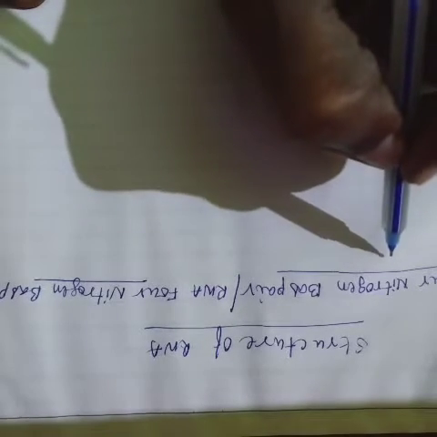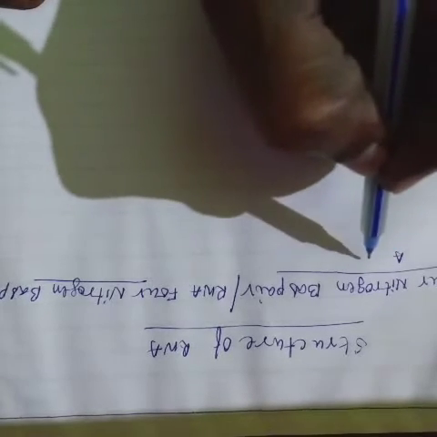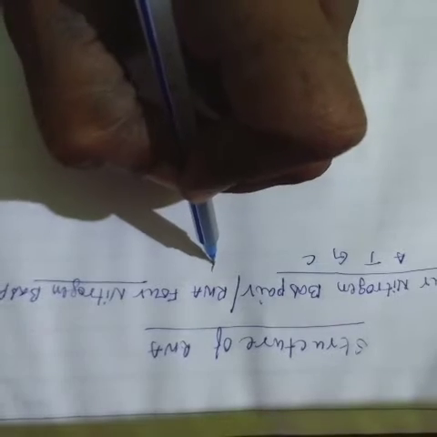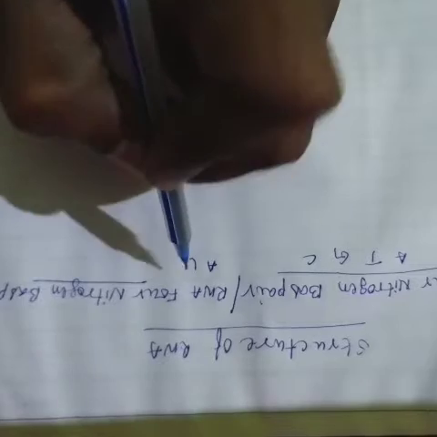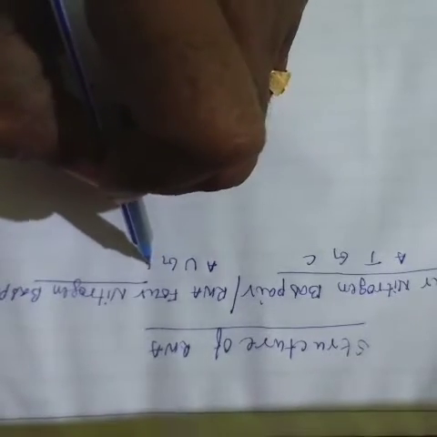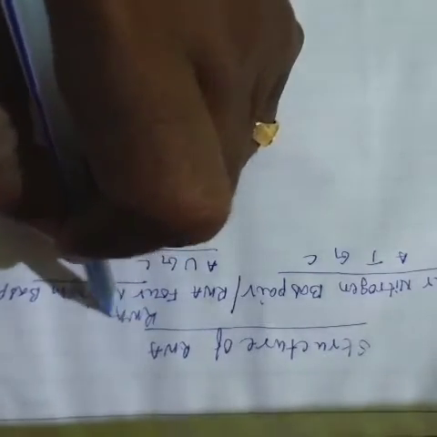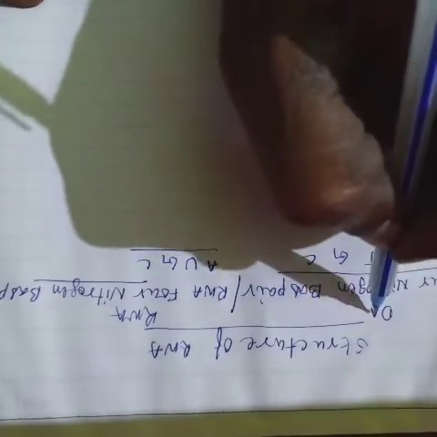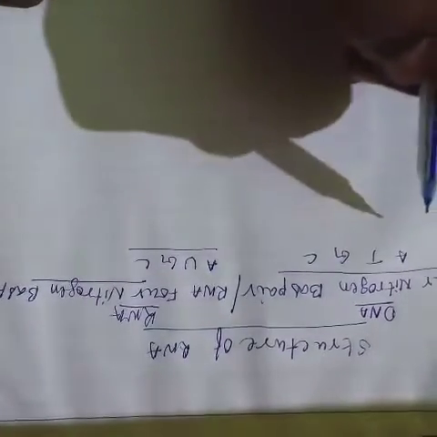First, DNA contains the 4 nitrogen bases adenine, thymine, guanine, cytosine. And RNA contains the nitrogen bases adenine, uracil replacing thymine, guanine and cytosine. So those are the nitrogen bases in RNA and DNA.